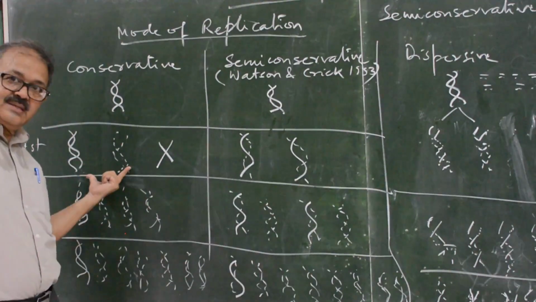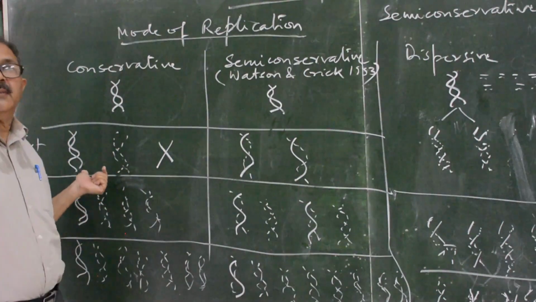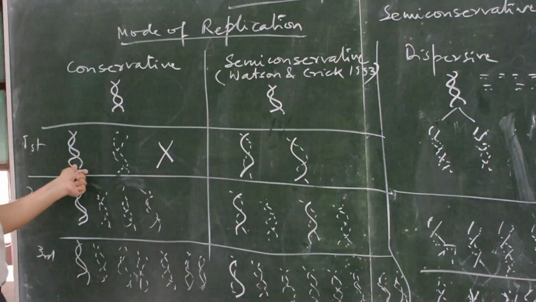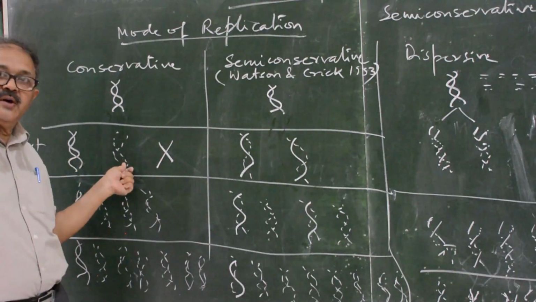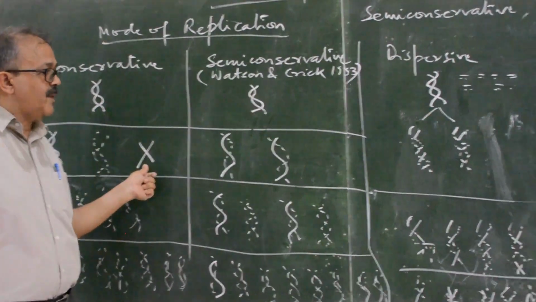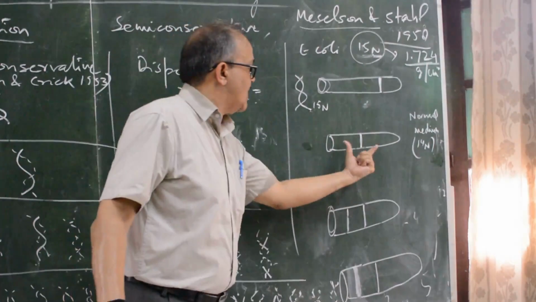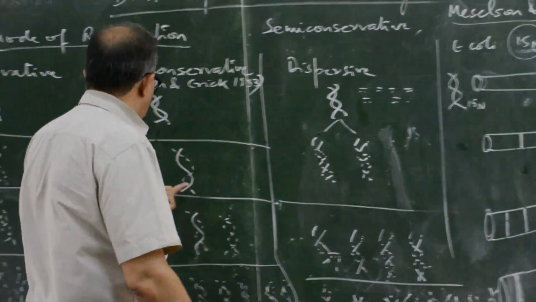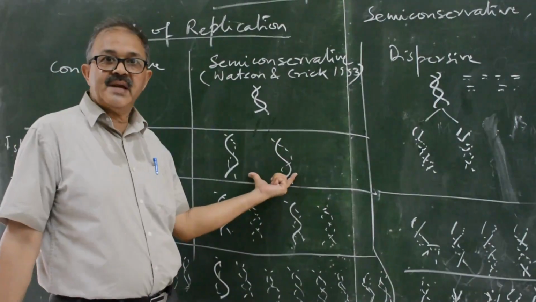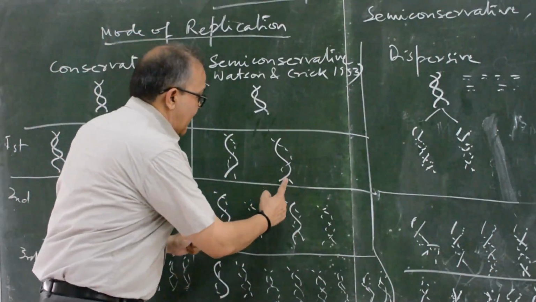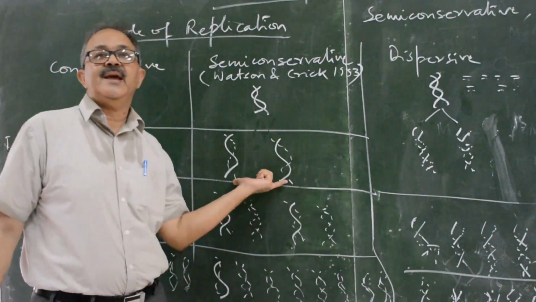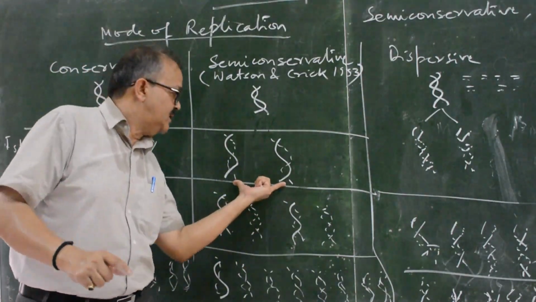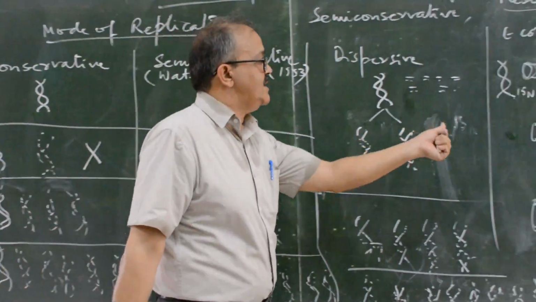According to the hypothesis, there should be the presence of two bands, one of 15N and one of 14N, but that was not the case. Only one band was present in the middle of the test tube, and that is possible only because of the semi-conservative mode of replication. The molecular weight of these two DNA will be the same, so they will be present in the middle.